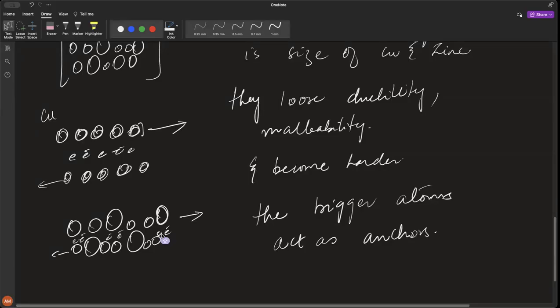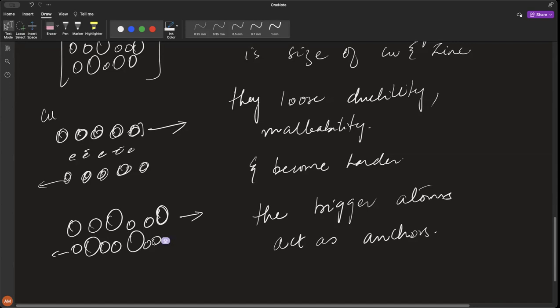Yes, sir. All right. And we know that metallic bonding is not going to be there. When metallic bonding is not there, they're not going to have a sea of electrons like that. Why? Because there's no metallic bonding.